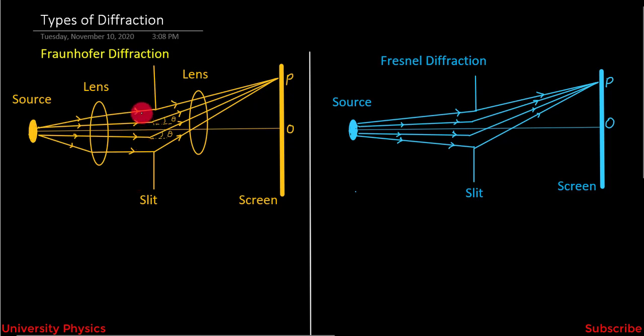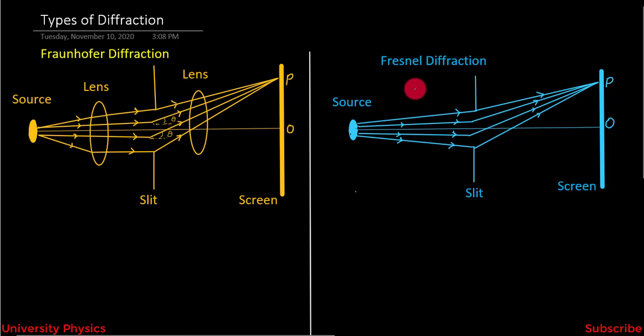So when these plane wavefronts are incident on the slit, after passing through it, the angles of all rays are the same. For example, if this is a ray of light, the angle with the original path is theta. In this case, all rays have the same angle. So we can easily analyze this type of diffraction.